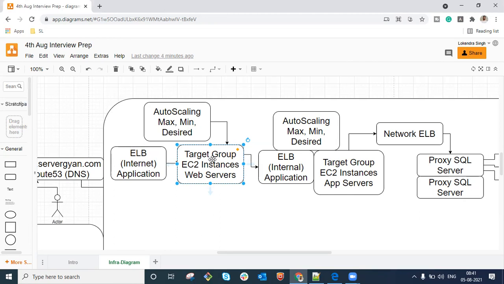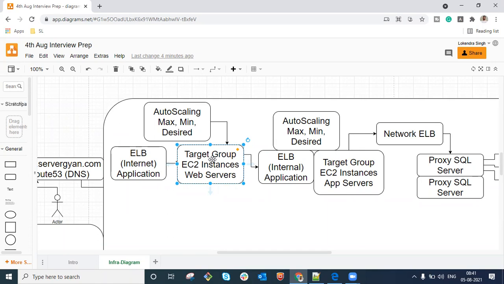One more thing is here. Let us say you have defined that if C5.4x large instances are not available, launch M5.4x large. If that is not available, launch R5.4x large. Why is it so? Because you have a minimum requirement, like 16 CPUs, within your instances, right? But the scenario here is AWS ensures that the cheapest instance will be launched first.